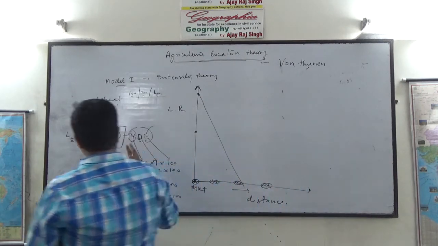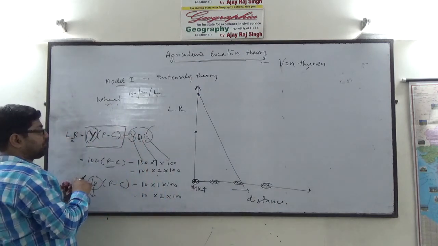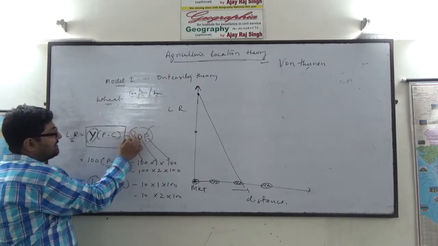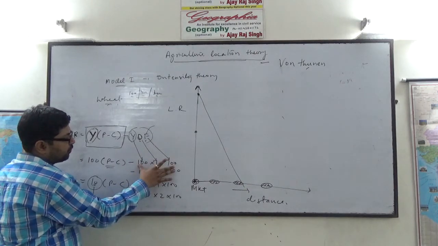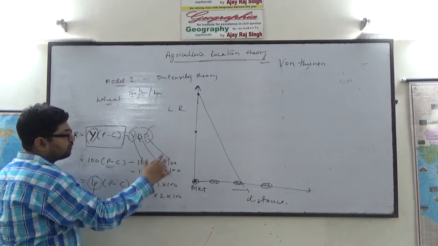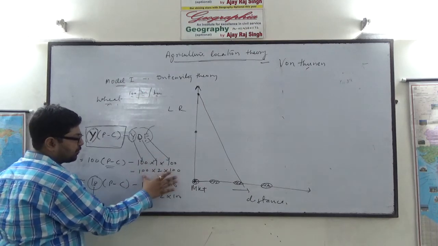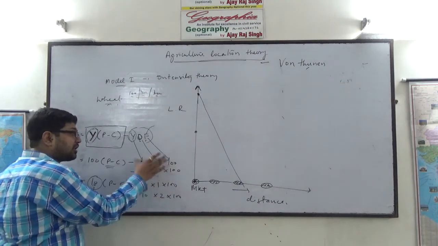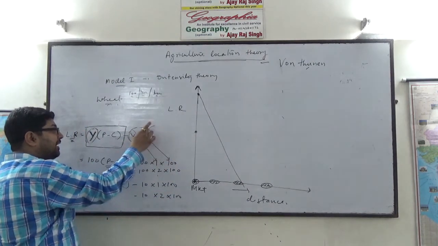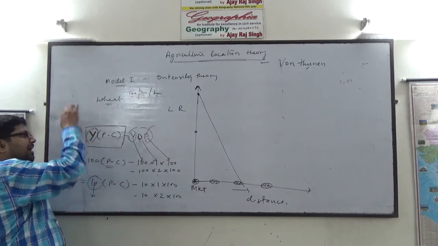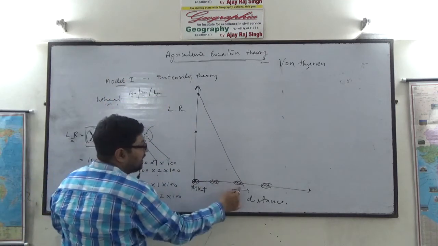Why? Because in case of intensive cultivation, this yield is very high. Because of high yield, from 1 kilometer, the transport cost is 10,000. From 2 kilometers, the transport cost is 20,000. So transport cost is increasing very rapidly. When it increases rapidly, the overall locational rent will decrease very rapidly.